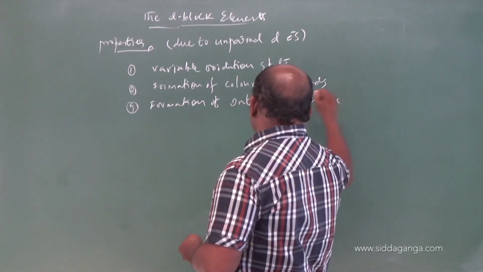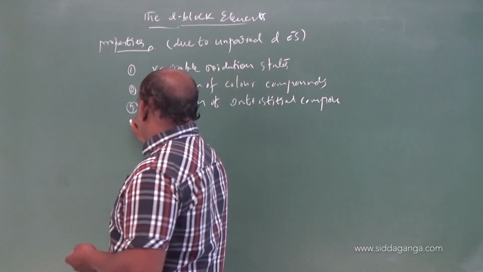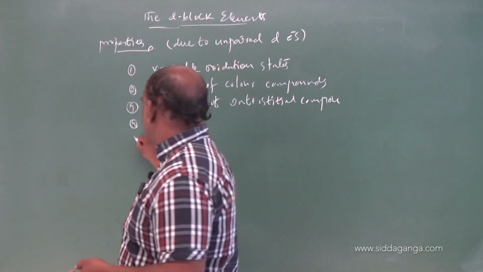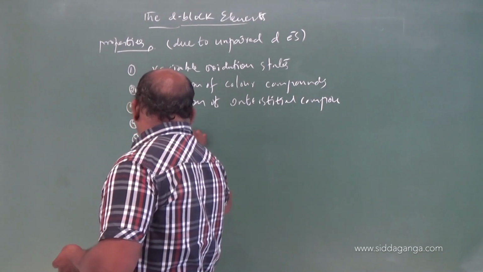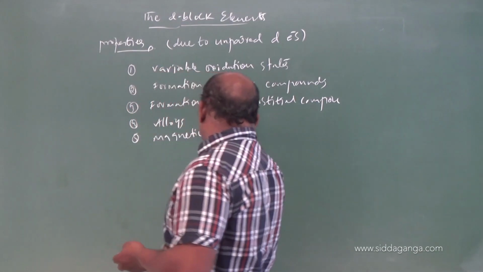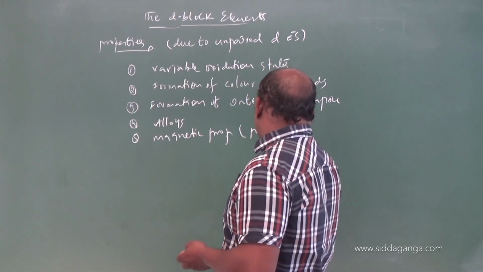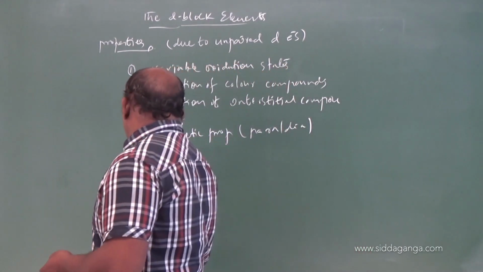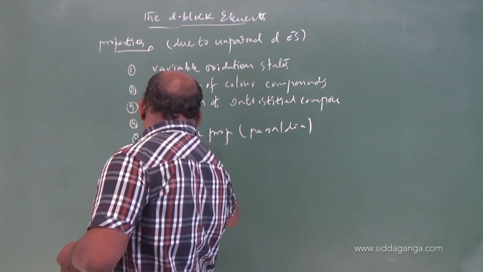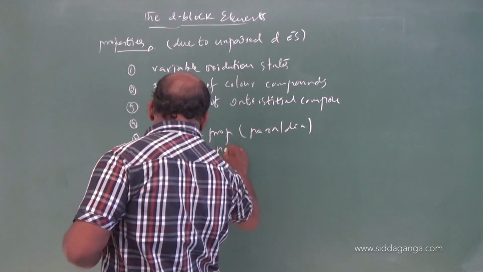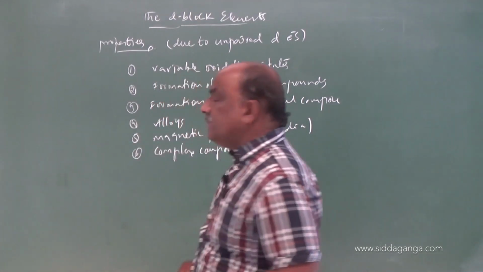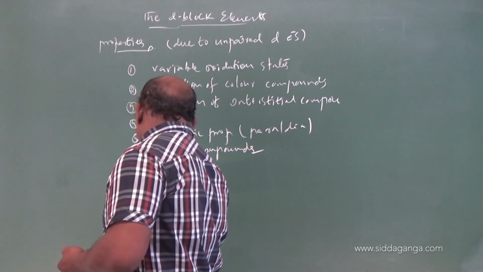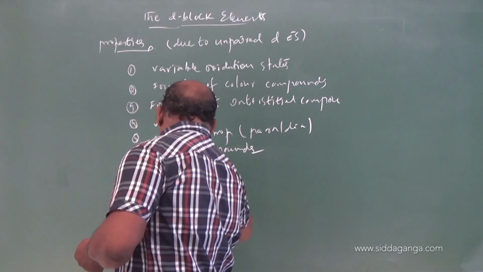Fourth one is preparation of alloys. Fifth one is exhibiting magnetic properties, that is paramagnetic or diamagnetic property. Sixth one is formation of complex compounds. And seventh one, the last one, is use as a catalyst.